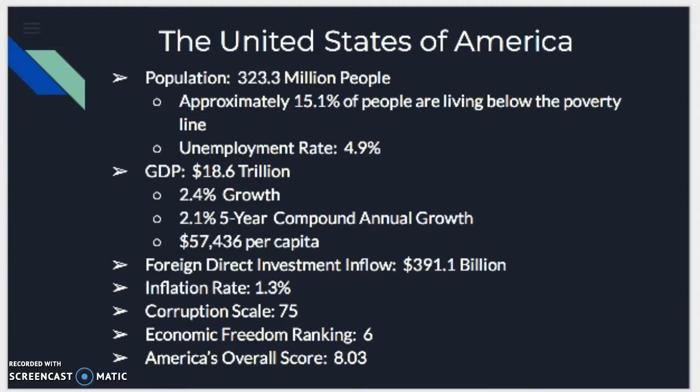On the corruption scale, they had a 75, which is pretty good. The economic freedom ranking was 6 out of all the countries, which is really good. And their overall score was an 8.03. The economy of the United States is one of the richest and most diverse countries in the world. The US performs very well in many measures of well-being relative to most other countries.